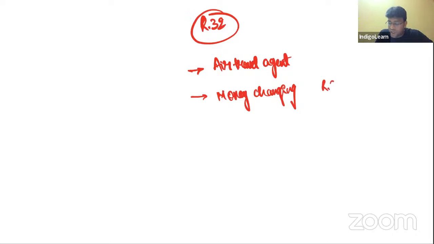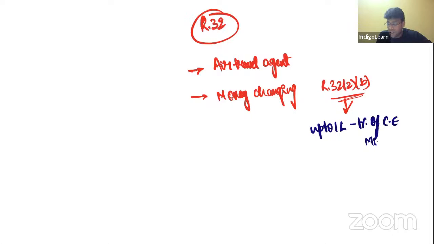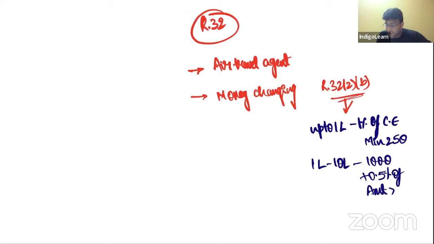And special valuation rule given by 32(2)(b), which is optional, but once opted, it cannot be withdrawn. Where they told up to 1 lakh, 1% of currency exchanged, minimum 250 per transaction. And 1 lakh to 10 lakh, 1000 plus 0.5% of amount greater than 1 lakh.